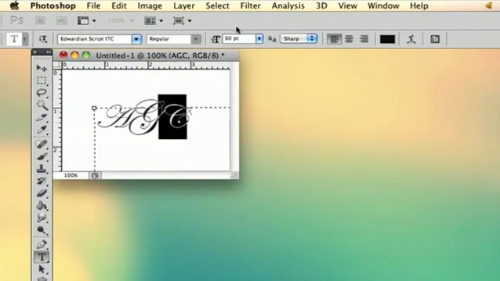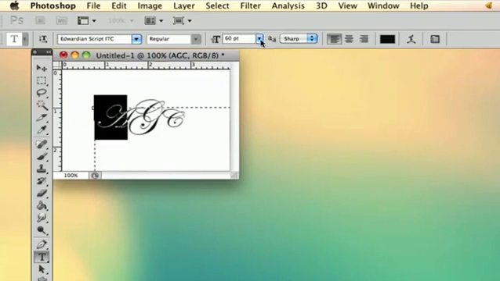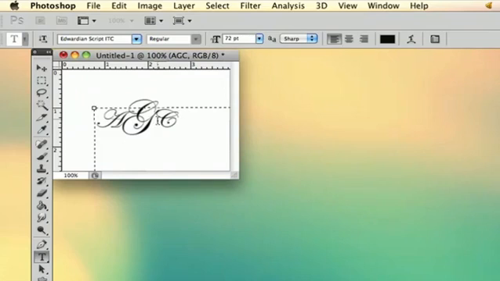and then take the other two letters and bump them down. And then I'm just going to space.